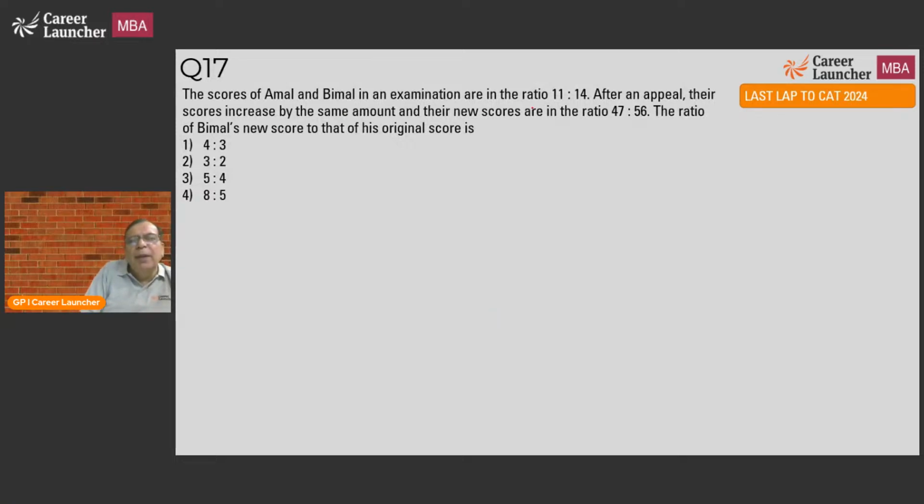Scores of Amal and Bimal in an examination are in the ratio of 11:14. After an appeal, their scores increase by the same amount and the new scores are in the ratio of 47:56. The ratio of Bimal's new score to his original score? Round one question. I'm sure practically everyone will be able to say (11x + k)/(14x + k) should be equal to 47/56. You can calculate and find k.